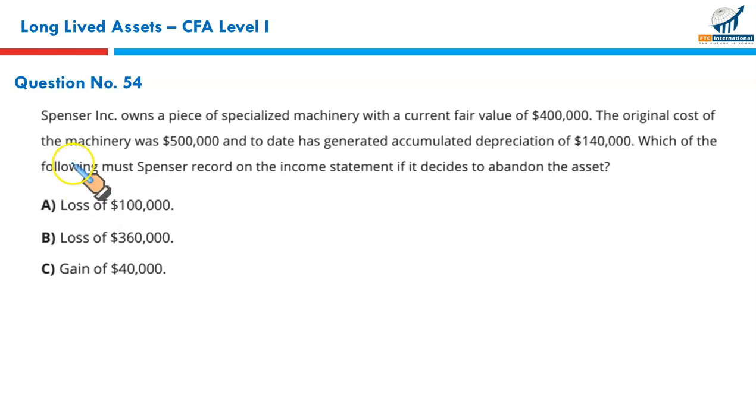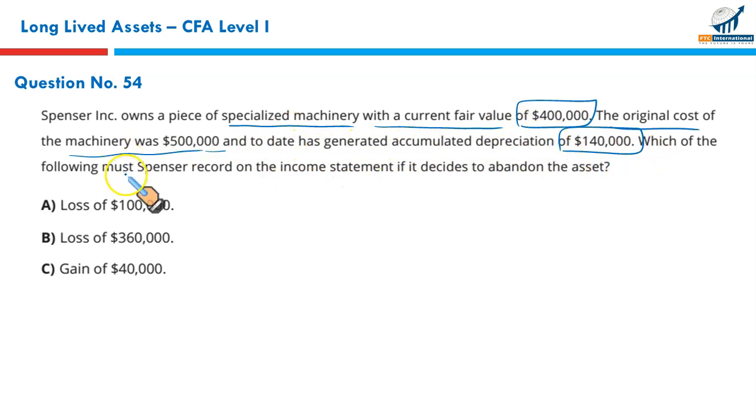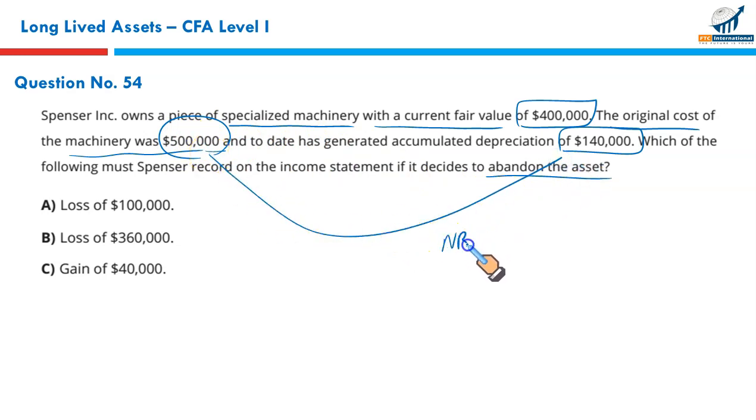Next, Spencer Incorporated owns a piece of specialized machinery with a current fair value of $400,000. The original cost of the machinery was $500,000 and to date has generated accumulated depreciation of $140,000. Which of the following must Spencer record on the income statement if it decides to abandon the asset? First of all, the cost is $500,000 and accumulated depreciation $140,000. So the net book value or the carrying value is $360,000.